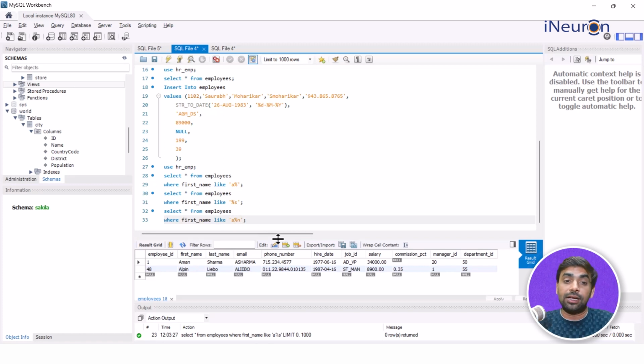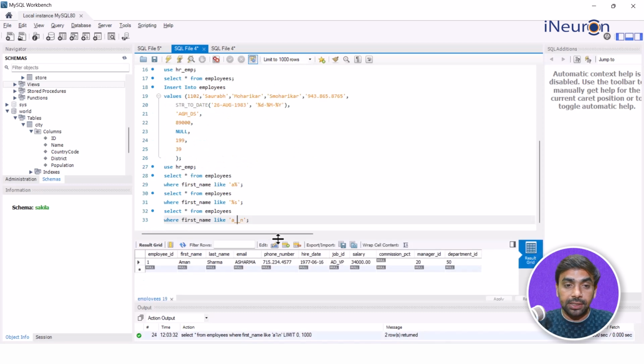And this is how we can use this particular command. Percentage over here would mean that any number of characters can come in between. Now, if I put in, let's say, 2 underscores over here, then I'm specifically saying fetch the details of all the employees where the first name starts with A and ends with N and has exactly 2 characters in between, right? Because there are 2 underscores. So I just run this. I can get that there's only one person like this, which is Aman.